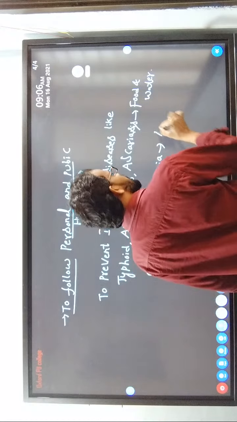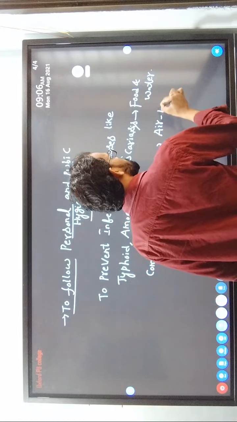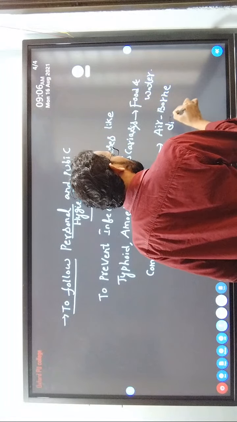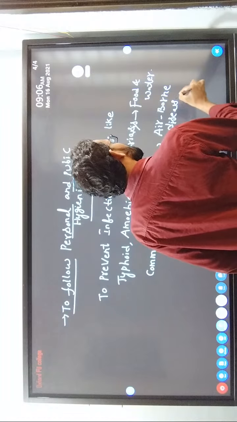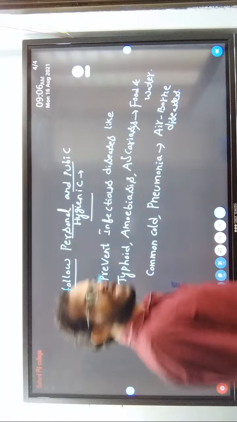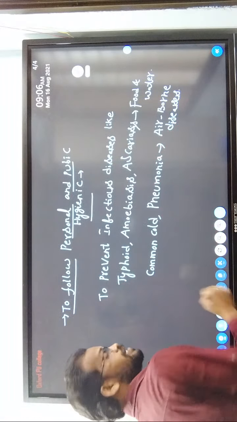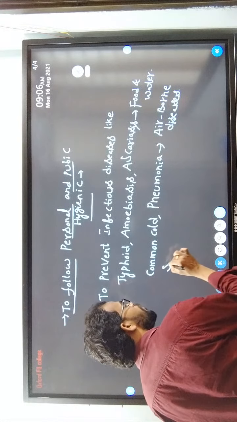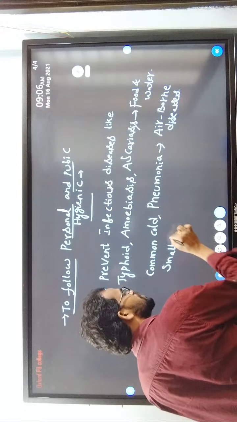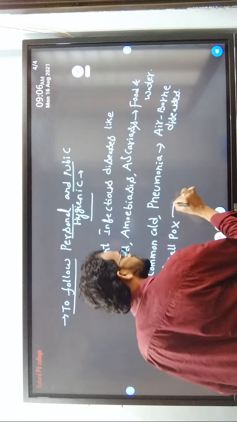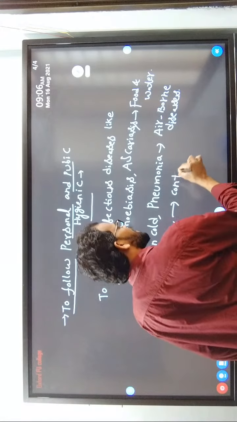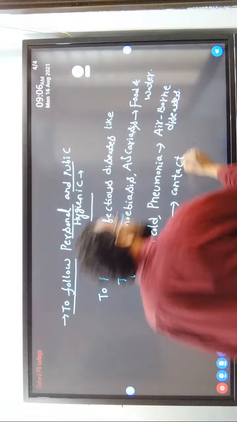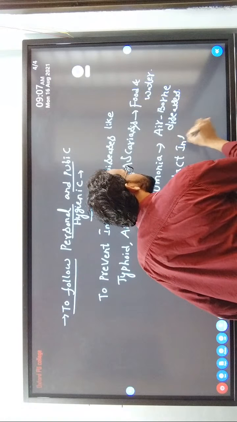These are easily transmitted through the air. These are nothing but airborne diseases. Contact diseases, for example smallpox, spread by contact with an infected person.